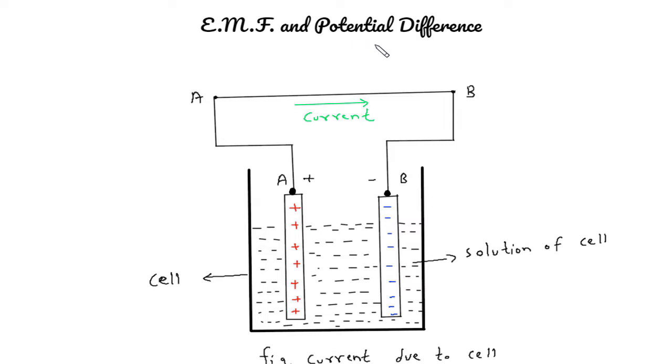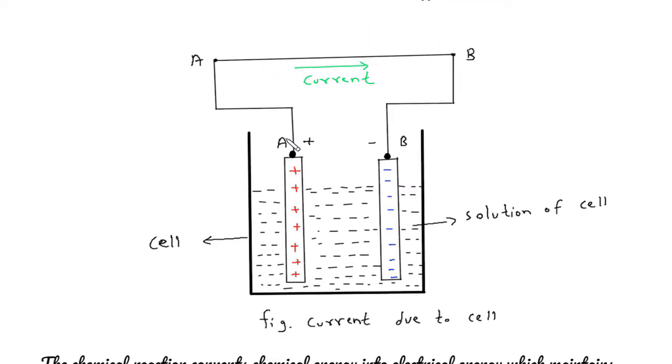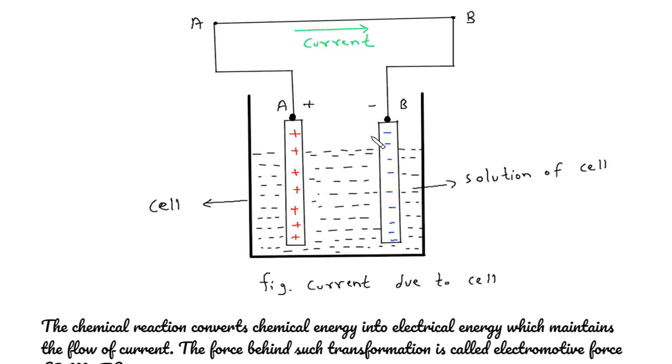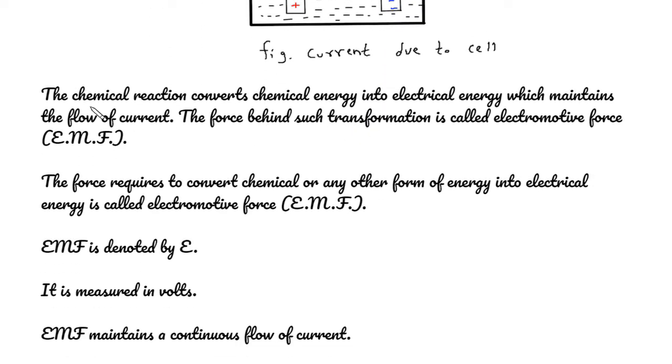Electromotive force and potential difference. Here we can see the current due to a cell. This cell converts chemical energy into electrical energy. It has two electrodes, one positive and one negative. Current will flow from the positive to the negative terminal. The chemical reaction converts chemical energy into electrical energy, which maintains the flow of current.